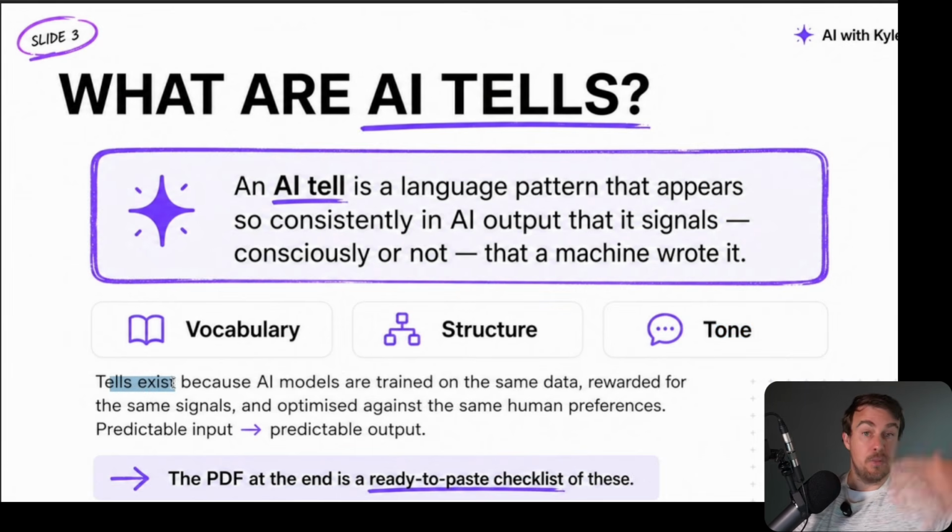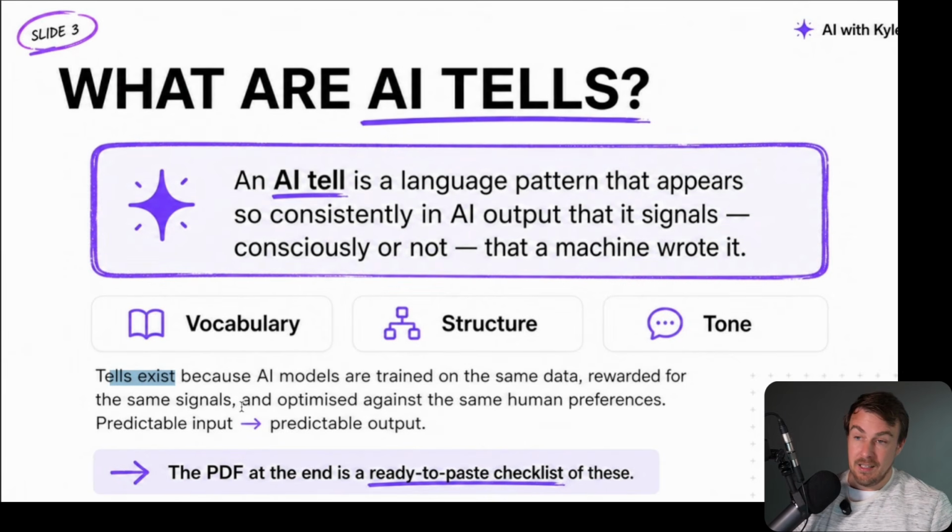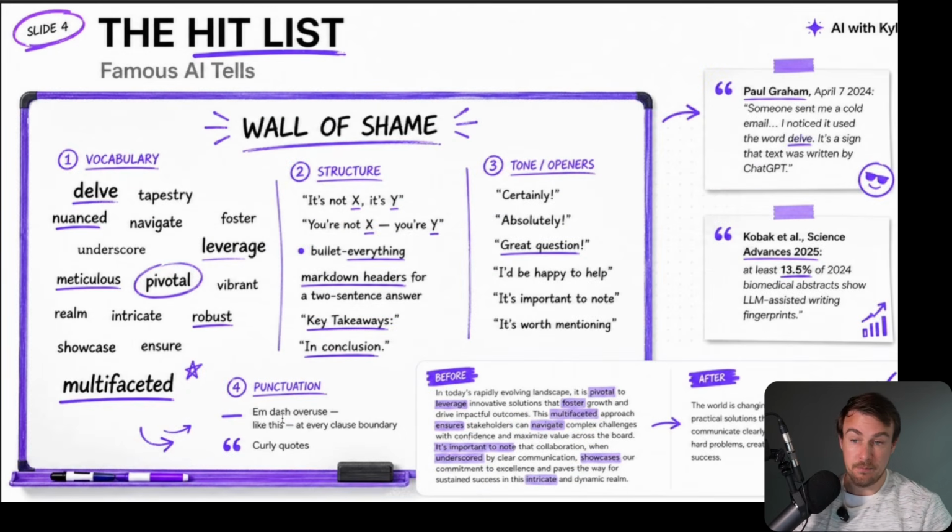And the tells exist because AI models are trained on the same data, rewarded for the same signal again and again and again, and they optimize towards those particular preferences. So the mechanism is working, but it's working in overdrive, and it leads to certain types of usage, certain types of language being overly used inside of artificial intelligence.